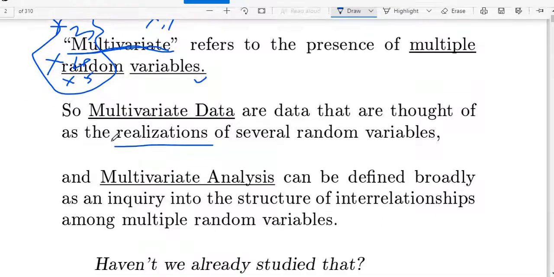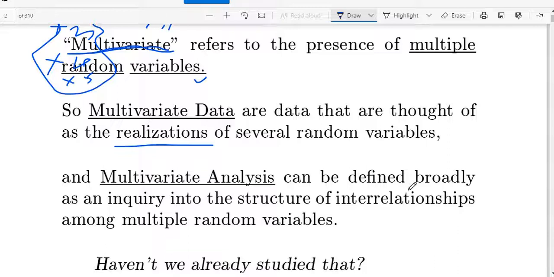Multivariate analysis can be defined broadly as an inquiry into the structure of interrelationship among the multiple random variables. Here I am taking, for example, 5 random variables. Now I discuss age, gender and locations, different things. All of these come under multivariate analysis.